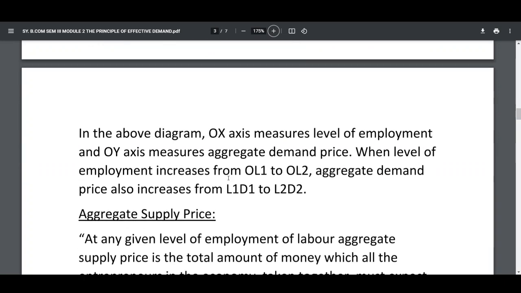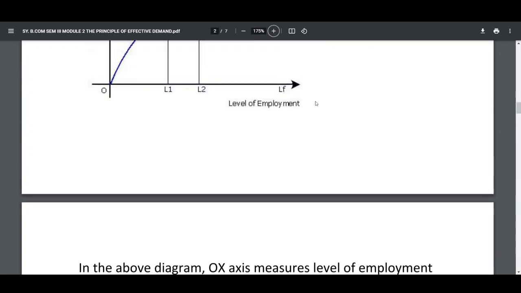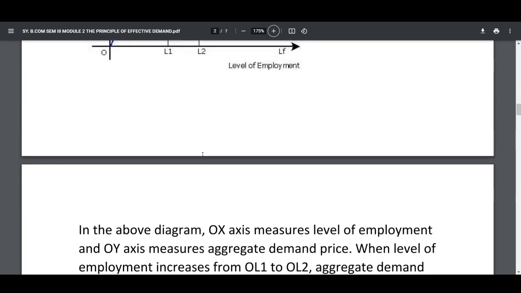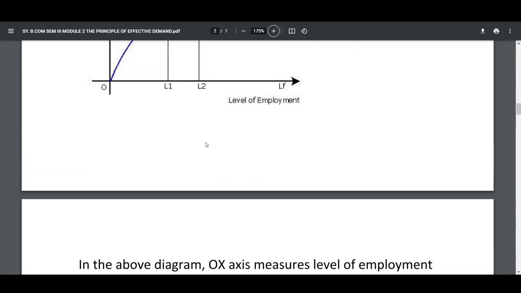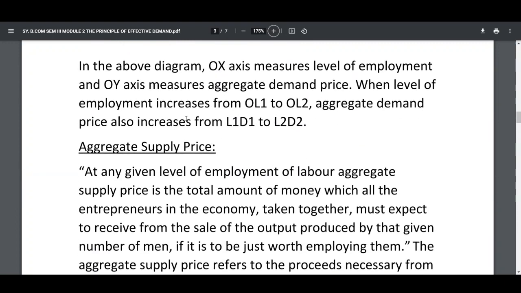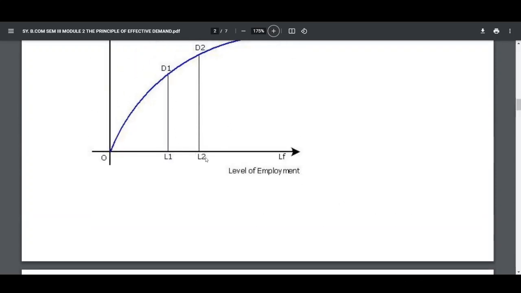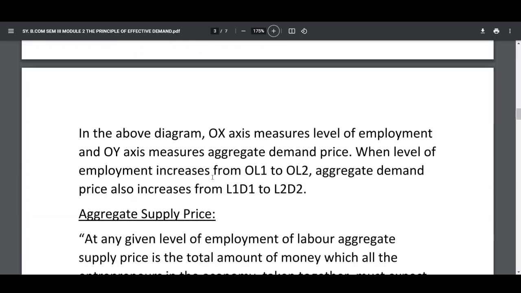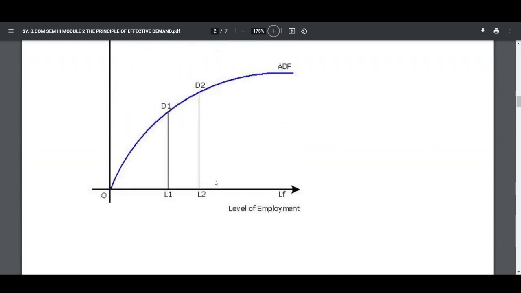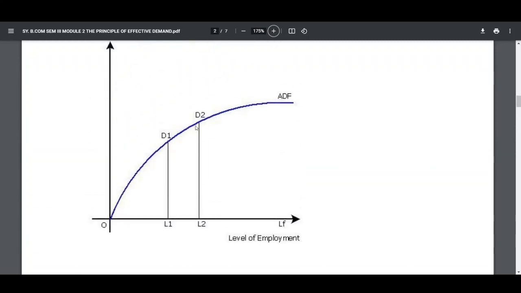In the above diagram, OX-axis measures level of employment and OY-axis measures aggregate demand price. When level of employment increases from OL1 to OL2, the aggregate demand price also increases from L1D1 to L2D2.